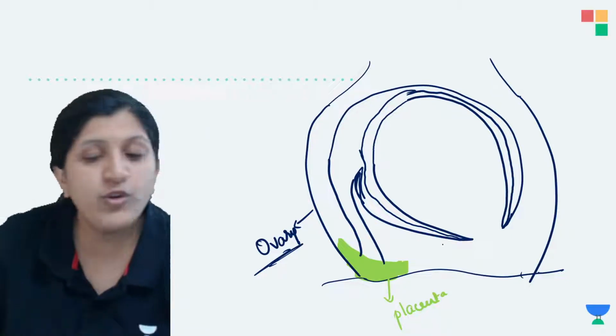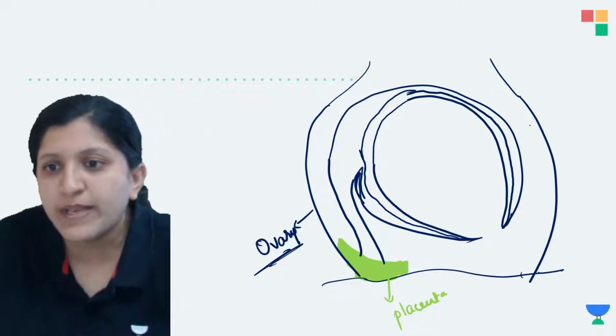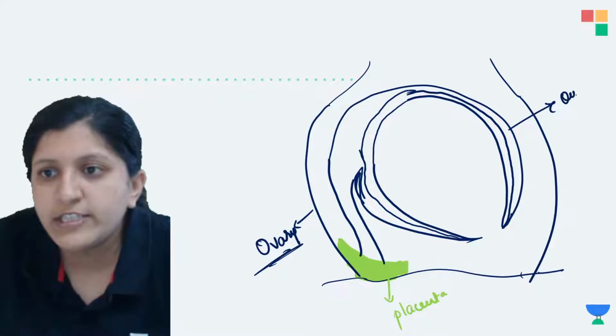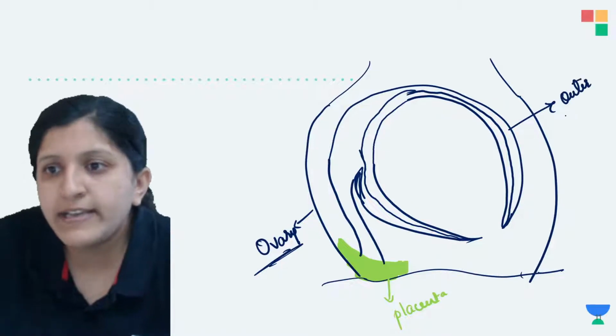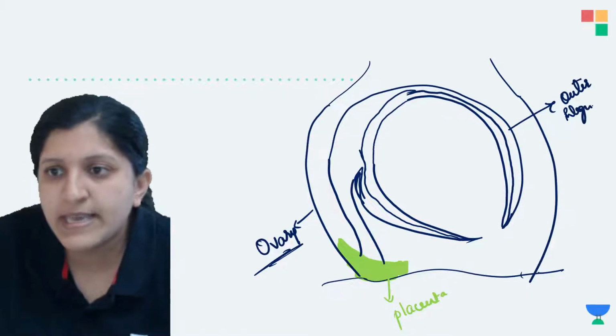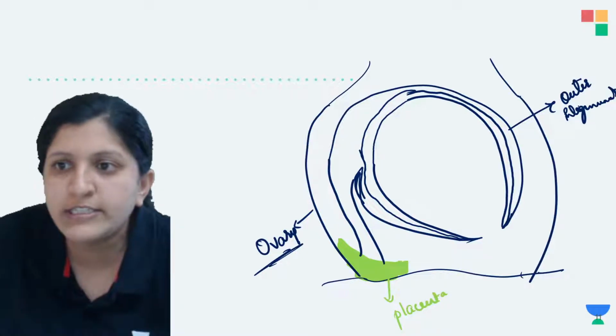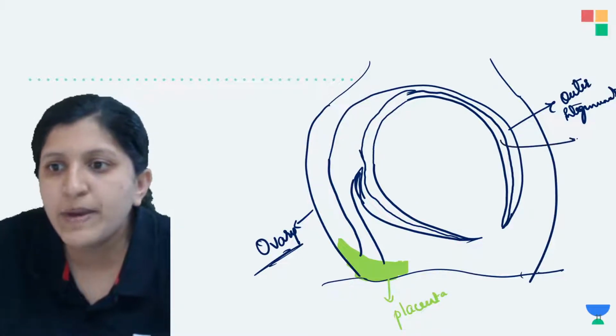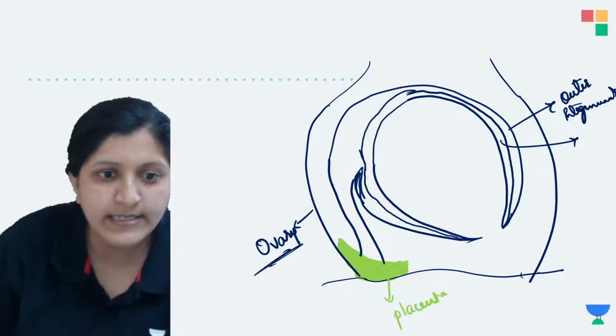Now this is actually the integument. So this is the outer integument. Let me just label this. This is the outer integument, and this part you see here, I'll just highlight that.